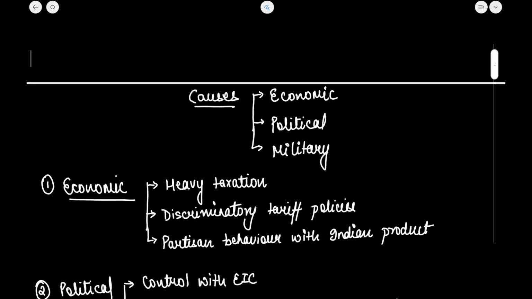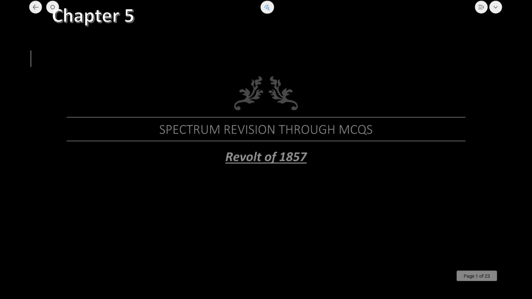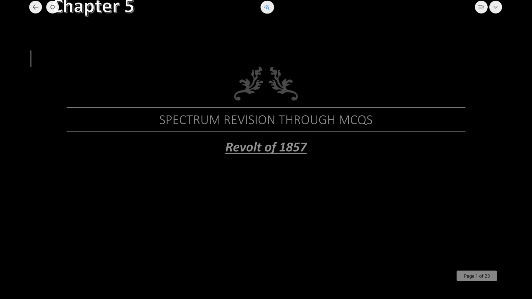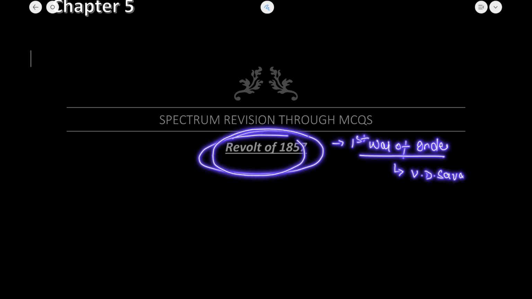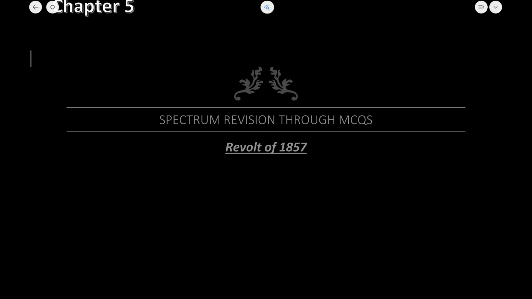So let's start. Now, if I talk about the revolt of 1857, it was termed as the first war of independence. Now, this first war of independence was considered by V.D. Savarkar. Now, before anything happens, there are series of happenings or the series of causes through which these things happen.